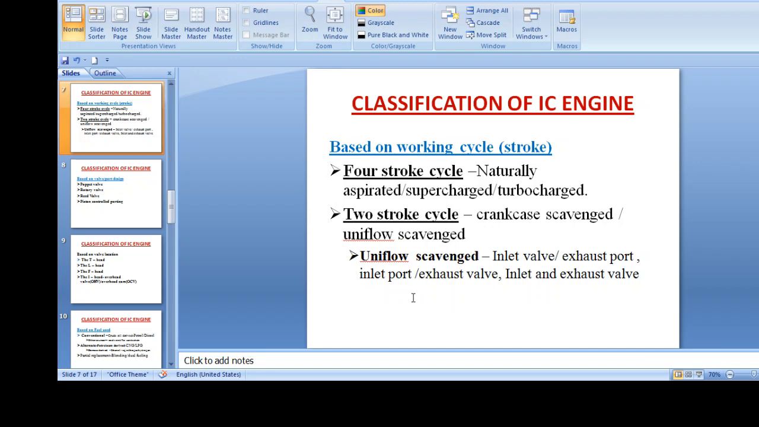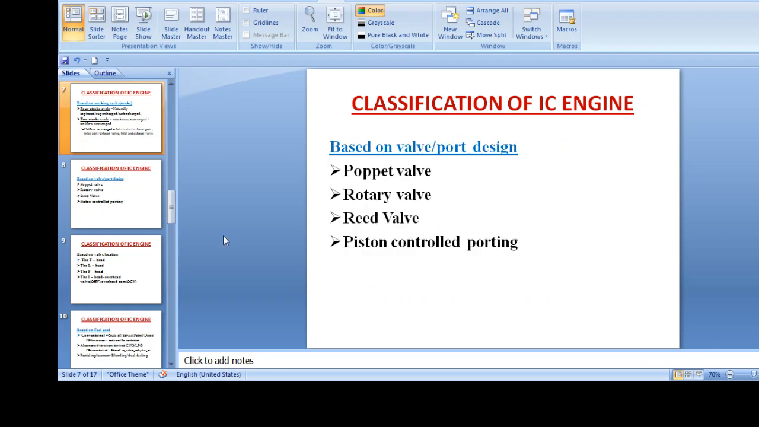In an internal combustion engine, scavenging is the process of replacing the exhaust gases in the cylinder with a fresh air mixture. Once the fresh air comes in, the exhaust gases go out.